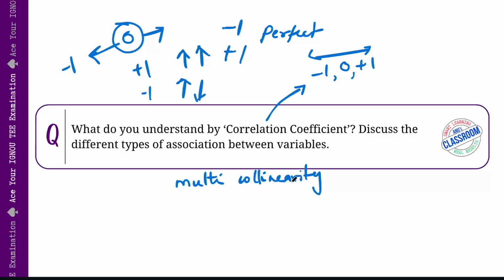Okay, so to sum up, you can say that the correlation coefficient is definitely a handy tool to measure relationships, and understanding these types of associations always helps us in analyzing and interpreting data effectively.